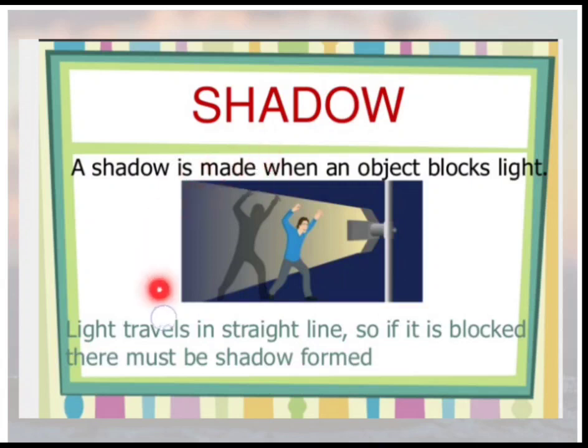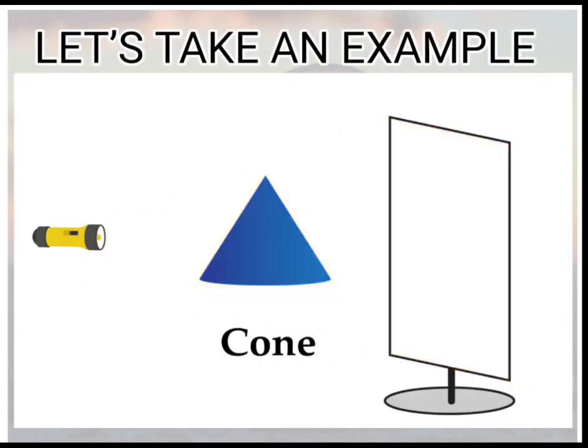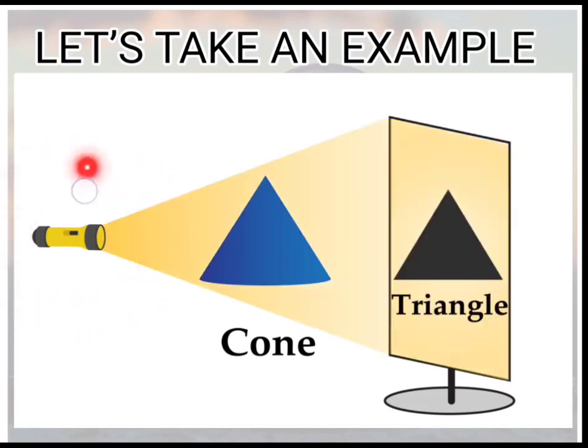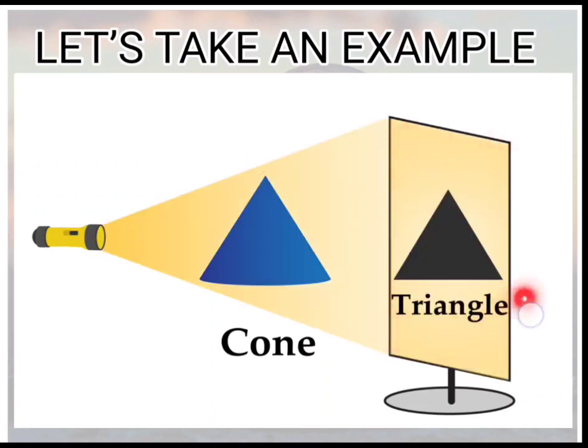Yes, this dark patch is known as shadow. Whenever any object blocks the path of the light, a black patch is formed on the screen or on the wall, and that is known as shadow. You know, light travels always in a straight line. So, if it is blocked, there must be shadow formed. Let's take an example. When light coming out of torch is blocked by an object called cone, the shadow will be formed on the screen.